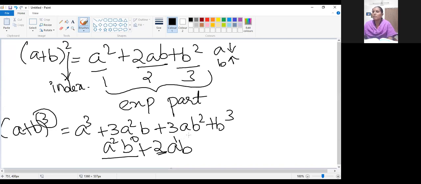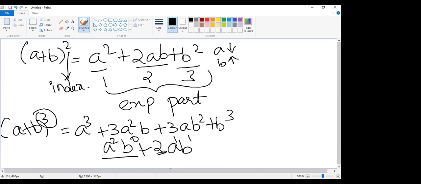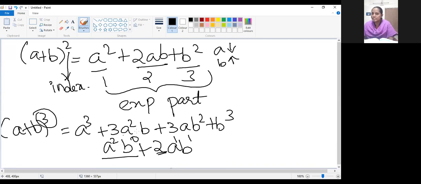So A to the power 1, B to the power 1. Now can you notice the A has power 2? A with power 2. Here in the next term, the power has been reduced by 1. Can you notice that? Yes, ma'am. See the B power value. B power is 0 here. See, in the next successive, consecutive term, the power value of B is increased. Can you notice that? So this concept is being applied here.